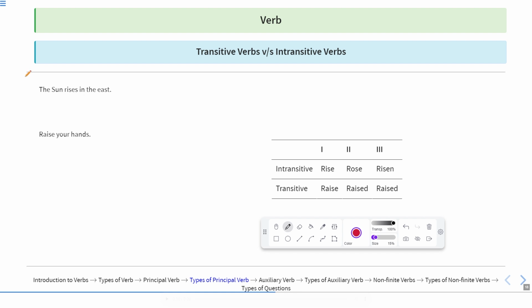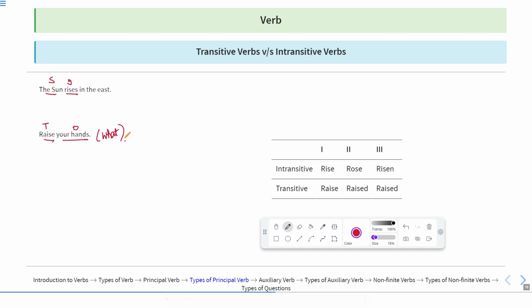Now, if you see the sentence, rises is used for the subject of the sentence. This is an intransitive verb, and raise is the transitive verb which is used for the object. Okay. Now raise what? Your hands. So these, your hands, are replying to the question what. Thus they are the object of the sentence, and raise is the transitive verb.